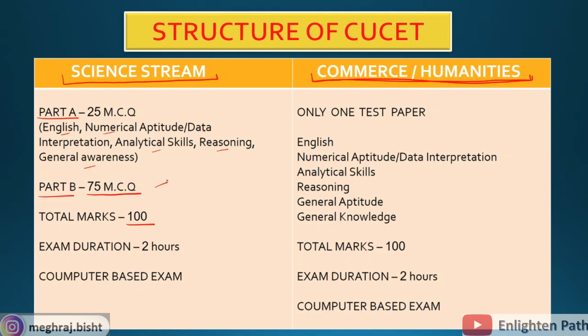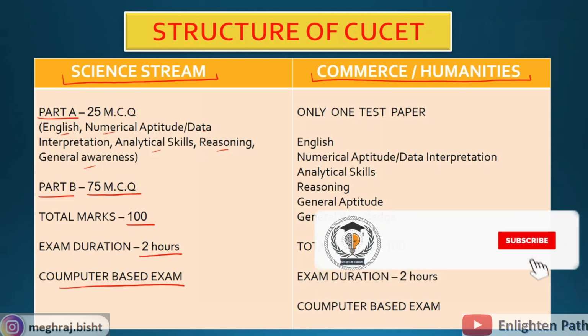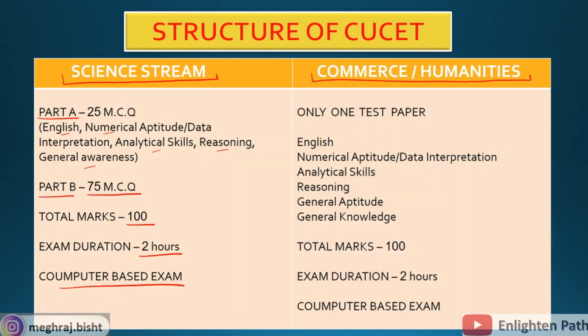So it is a subject specific exam, and the exam duration is 2 hours, and it is a computer based exam. That means you have to go to the center, and there will be a computer and there you have to give the exam. This is for the science stream, and the exam duration was firstly told to be 3 hours, but because of the COVID situation it was decreased to 2 hours.